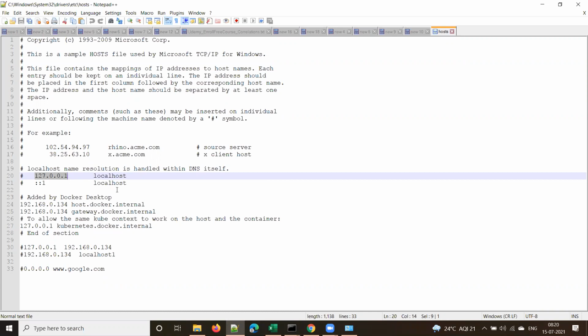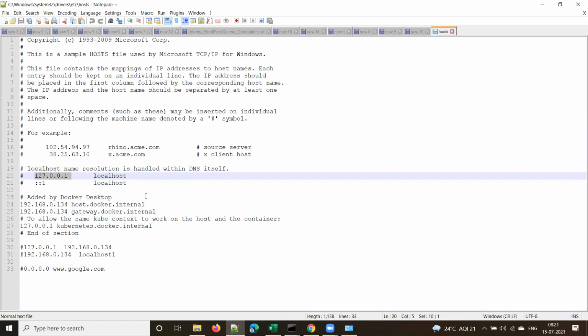In layman terms, this is the default IP address of any machine. And this is the default host name of your machine. While installing the OS, the installer may give some name, but if you don't give any name, this would be the default name of your machine, and this is the default IP address of your machine.